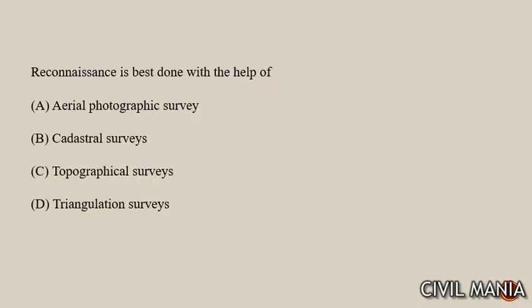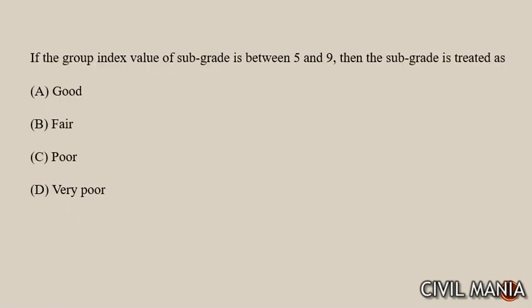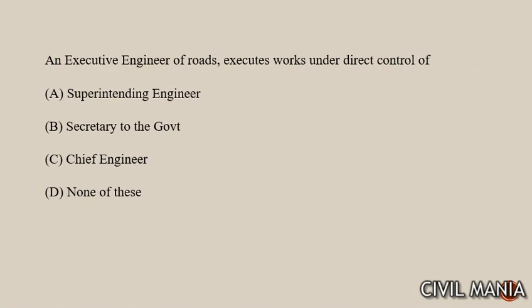Next question is reconnaissance is best done with the help of aerial photography survey. Next question is for the black cards its value will be 1 in 15. Next question is the group index value of subgrade is between 5 and 9, then the subgrade is treated as, 5 और 9 के बीच में होगा, then its value will be poor. Next question is an executive engineer of road executes the work directly under the control of executive engineer के ऊपर है सुपरिटेंडेंट इंजीनियर, तो सुपरिटेंडेंट इंजीनियर के ऑर्डर में काम करेगा.